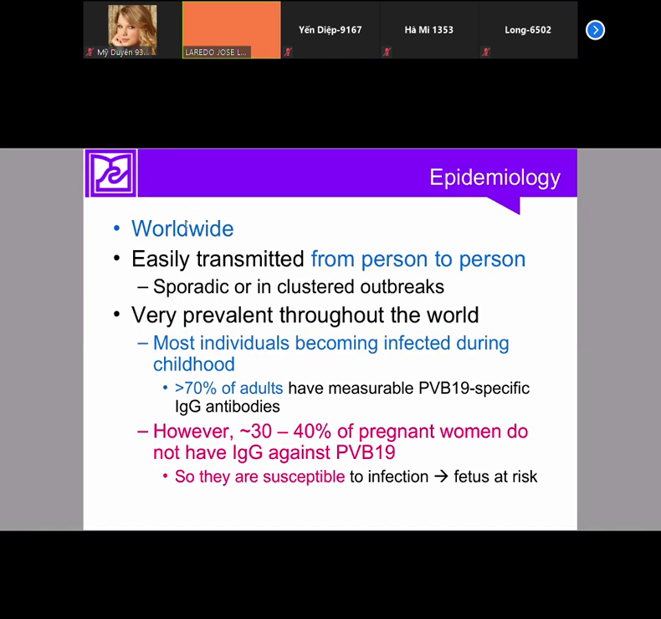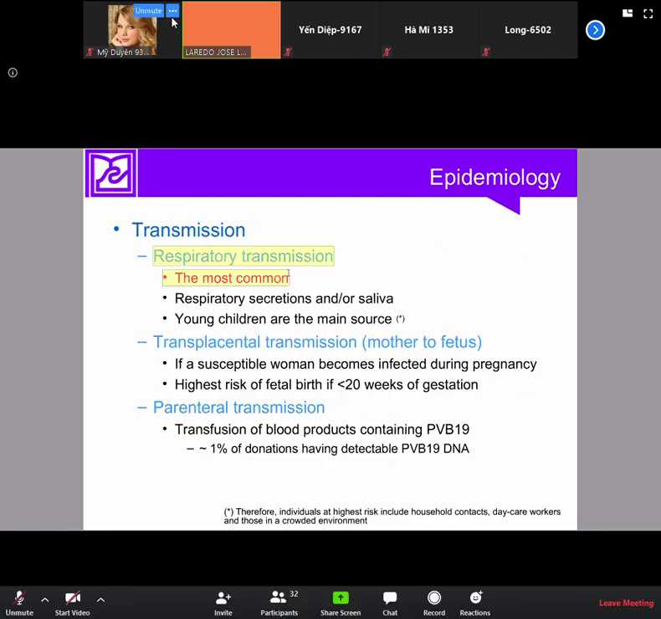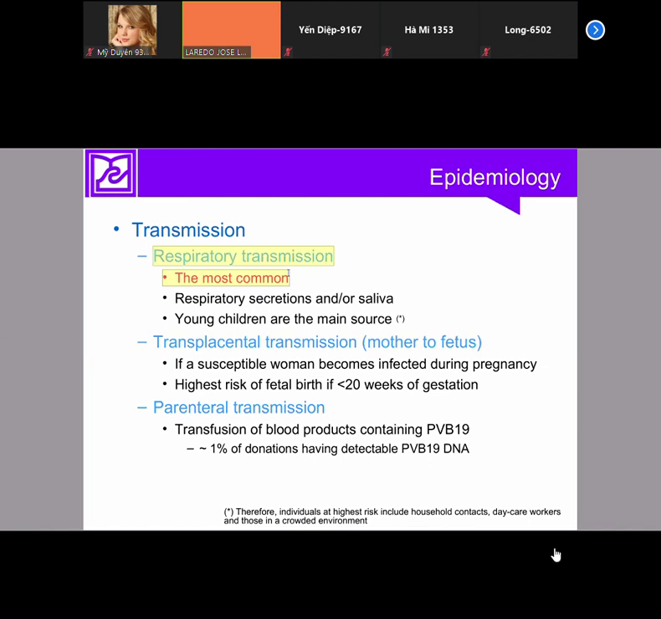Parvovirus B19 is found everywhere in the world. It's very easily transmitted from person to person through droplets. Again, transmission by droplets, very easy in school with small children, through droplets, through saliva. This is the most important source. However, unfortunately, parvovirus B19 is also transmitted transplacentally from the mother to the fetus.